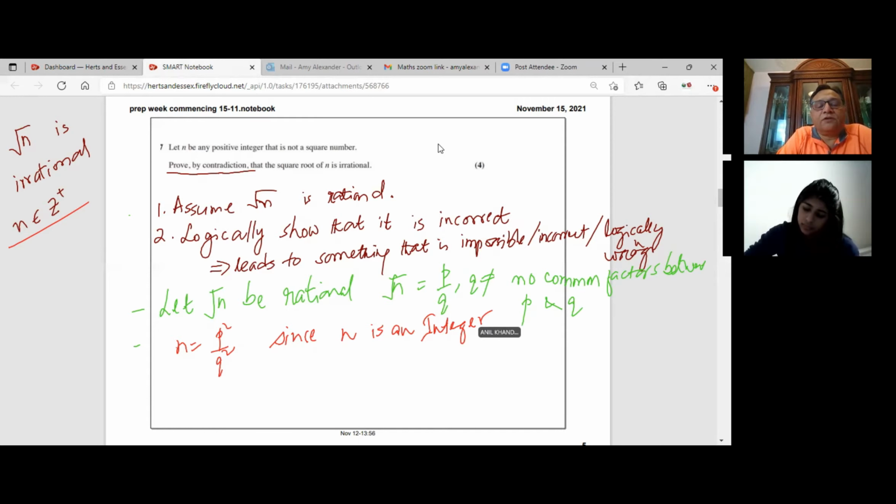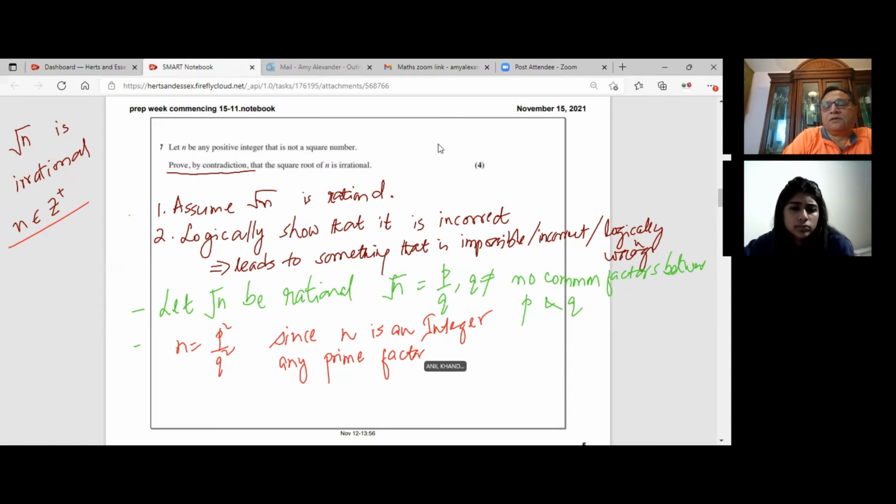any prime factor of q, because p and q are other numbers, right? So any prime factor of q should be a factor of p also, correct? Because that should be evenly divided. Do you see that? So that means any prime factor of q squared. Because see, q is a composite number, right? P is a composite number, correct?